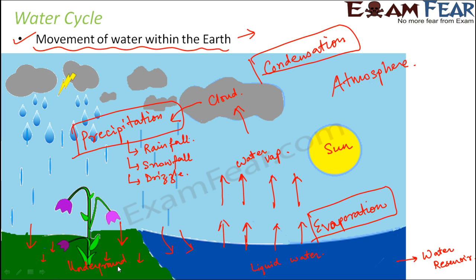So thus we see that water keeps moving from below the earth's surface, on the earth's surface, and above the earth's surface. So this entire movement of water within the earth is known as the water cycle. So these are some of the common processes which are part of water cycle, like evaporation, condensation, and precipitation.